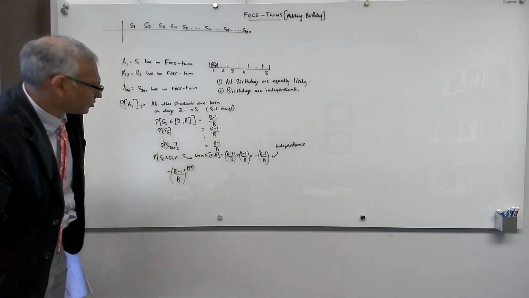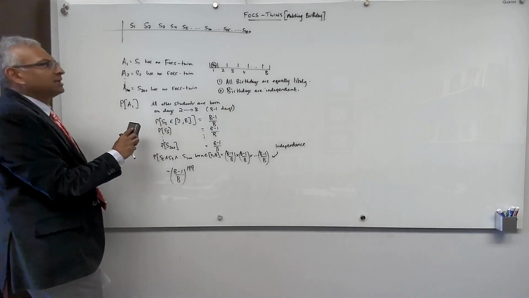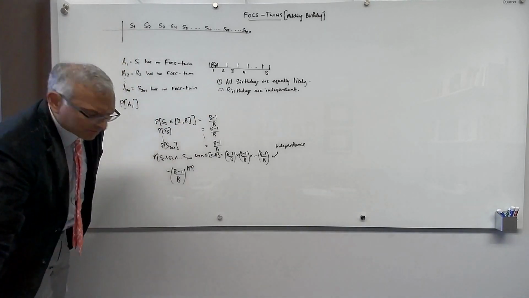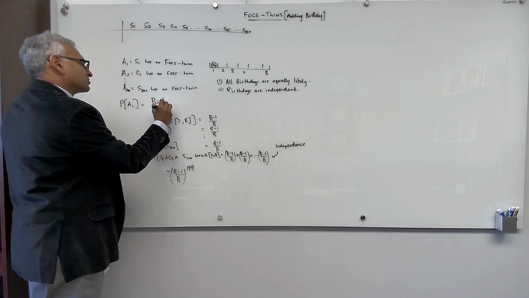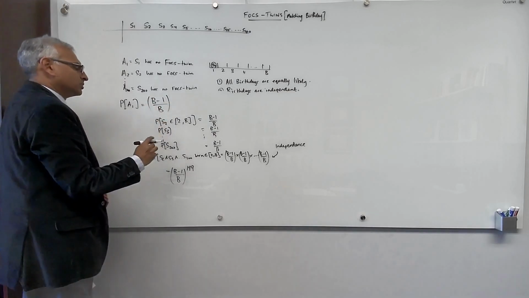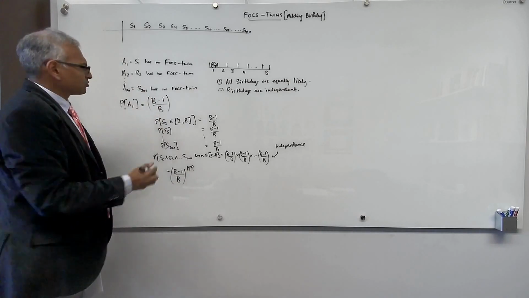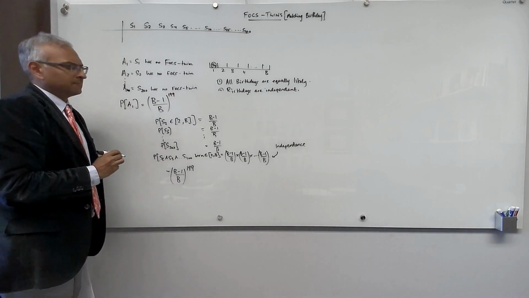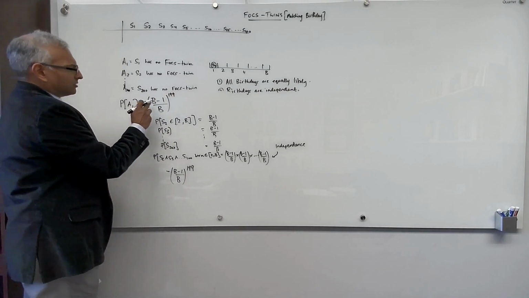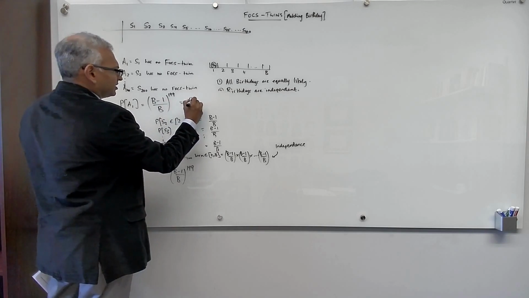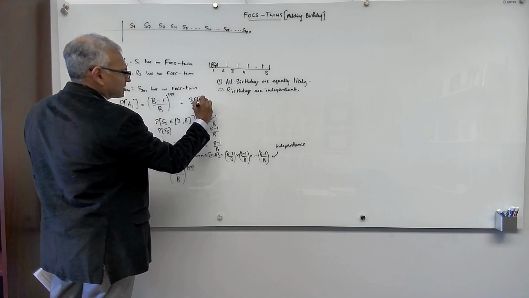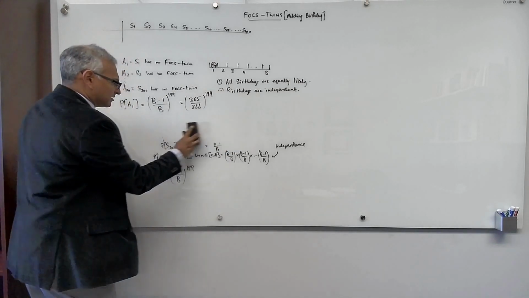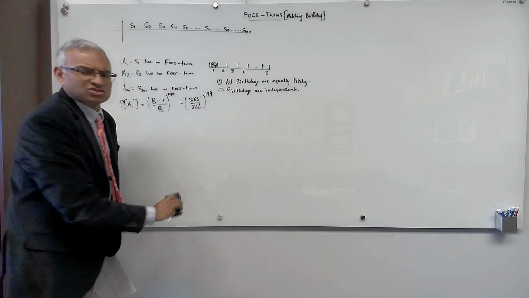Okay, so let us write that down as the probability that student 1 has no FOCS-twin. This is equal to B minus 1 over B, raised to the power 199. Now, if we wanted to, we could say that 199 is just n minus 1, but for the moment I'll just keep it as 199. And if we plug in the numbers, the number of birthdays is 366, so this is 365 over 366 raised to the power 199. That's the probability that student 1 has no FOCS-twin.